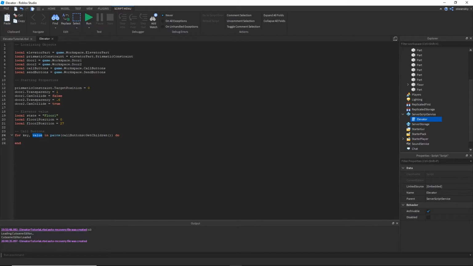where the value is the button, the iteration. Every iteration, the value will be the button in question. So the first time it'll be button 1, the second time it'll be button 2, and that just allows us to write code one time, and it'll do it for all the buttons. There's only 2, but it's nice to write code once, even if it's only going to be used twice, instead of just writing it once and then copying it. So I'm going to take that button, which is the value, the click detector inside, and the mouse click event is what I'm looking for. And then when that happens, I want to connect it with this function.